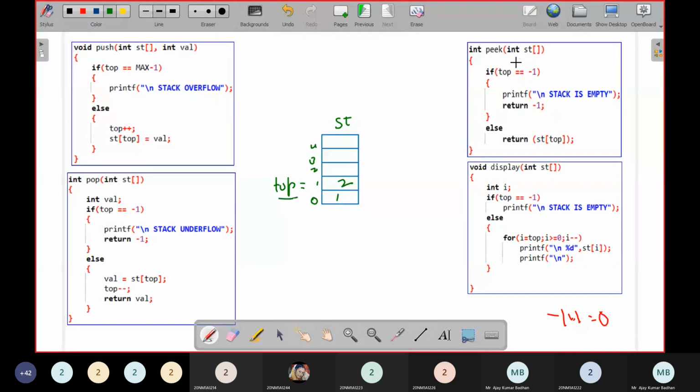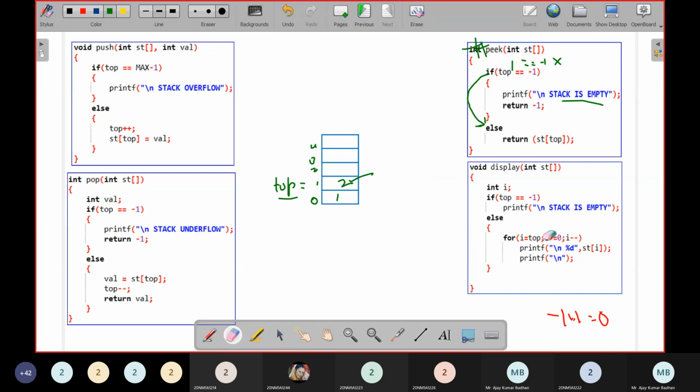So here, top equal to minus 1. What is the value of top? We have 1 here. 1 is equal to minus 1? The condition fails, the stack is not empty, so you come to the else part. Return stack of top, which means st of top. Top is nothing but 1. What is the value present in st of 1? 2. So that 2 will be displayed here. This is the peek operation. In case there are no elements, it will simply print stack is empty. Now if you want to display the elements which are present here, how can we do it? So this is the last one.